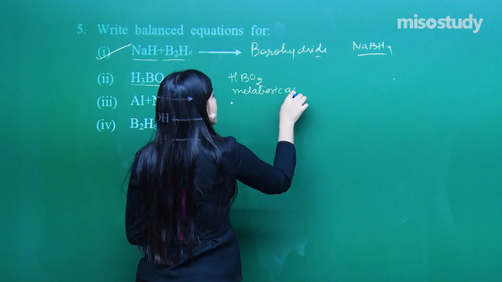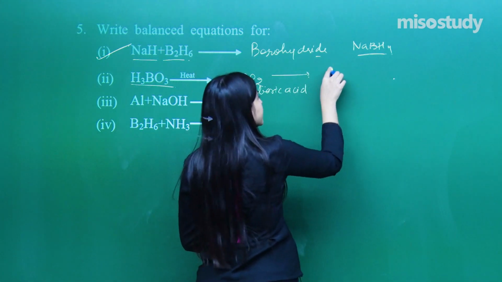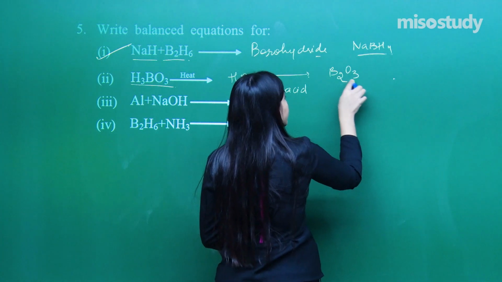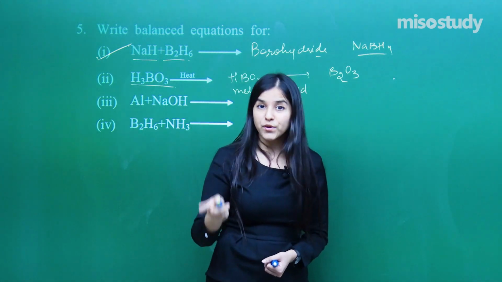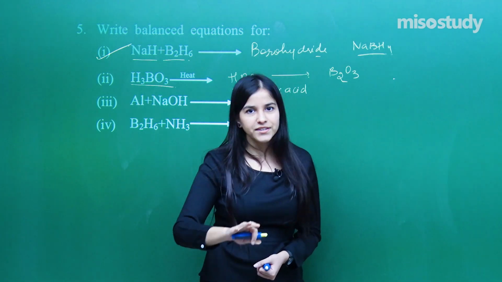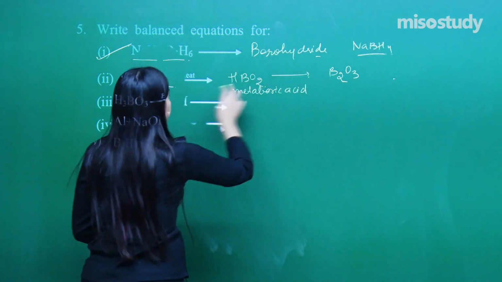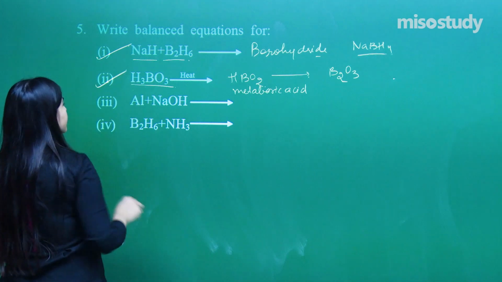Further heating it, we get B2O3. We call it boric anhydride. We call it boric trioxide. We call it boric oxide. 3 names can be given to it. So that is what the entire reaction is.